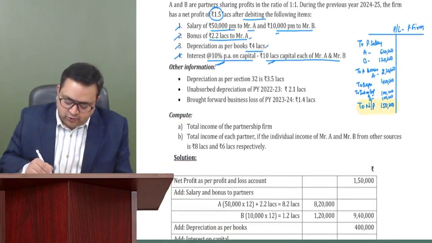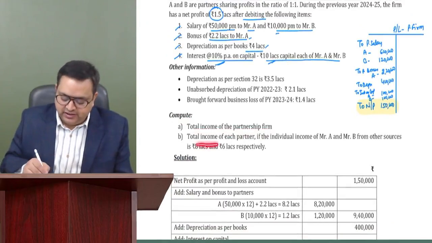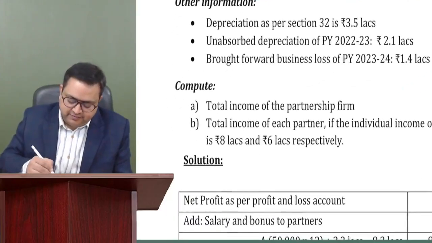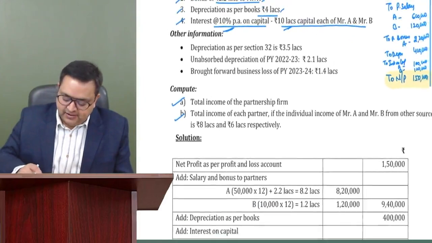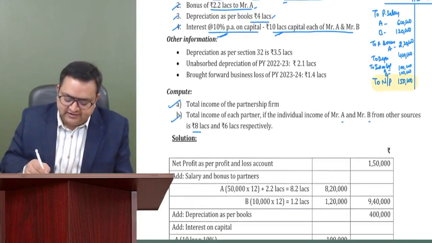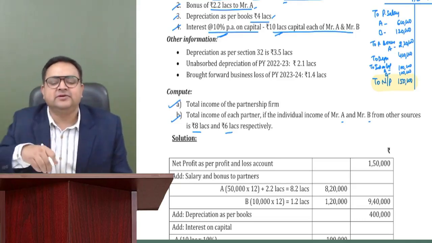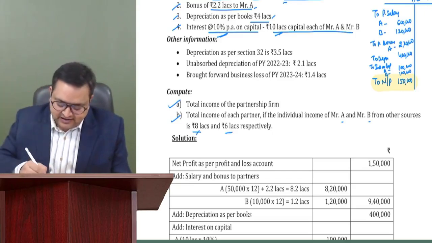Compute the total income of the partnership firm and the total income of each partner also. If the individual income of A and B from other sources is 8 lakh and 6 lakh, they have given the partners' other income also. Apart from this, they are also earning some other income, which is 8 lakh and 6 lakh.